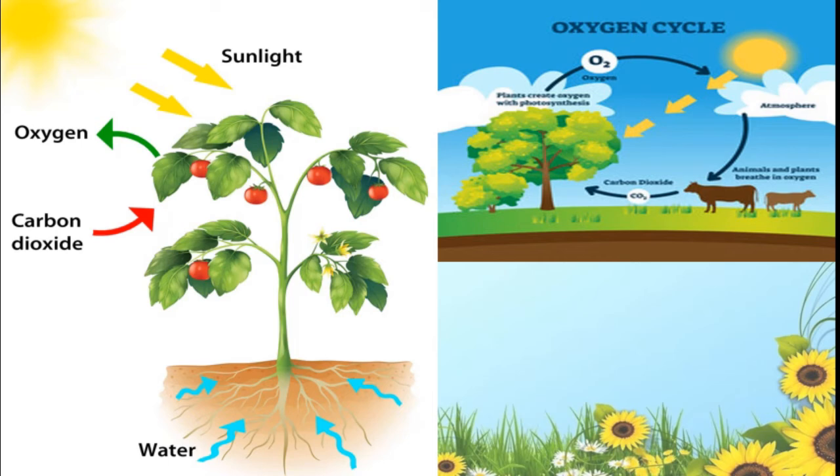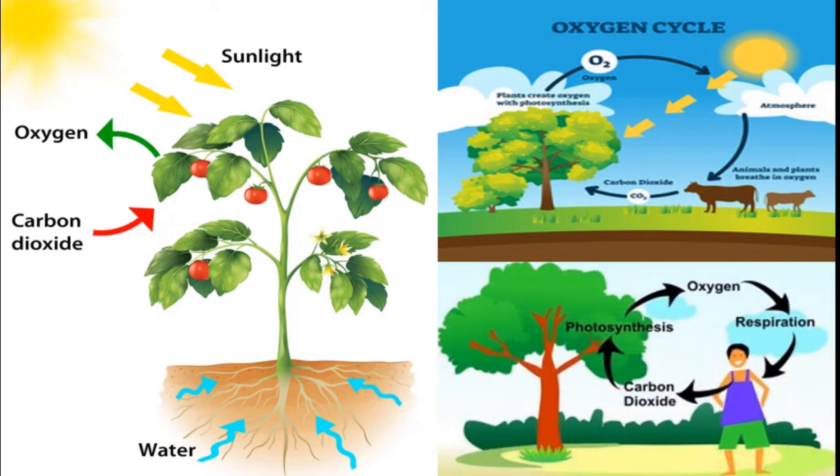Here, all living things use oxygen from the air for breathing and give out carbon dioxide, correct? We also take in oxygen and we give out carbon dioxide. But plants use the carbon dioxide from the air for making their food. You know, during photosynthesis, they are in need of carbon dioxide, correct? Oxygen is given out in this process. They take in carbon dioxide and they give out oxygen. And we human beings and other living things take in oxygen and give out carbon dioxide.